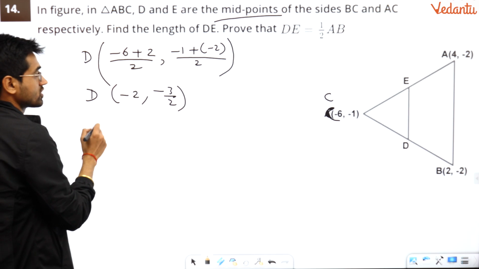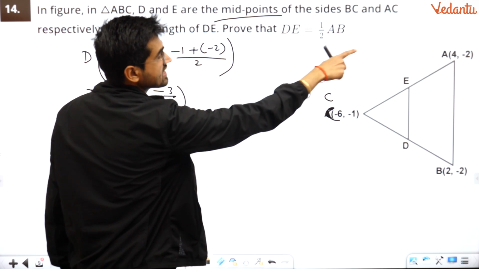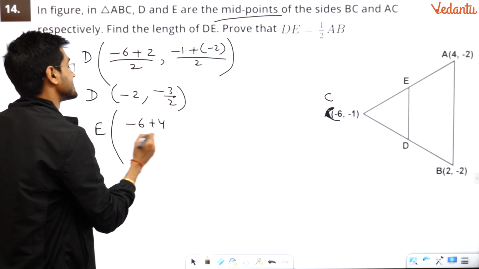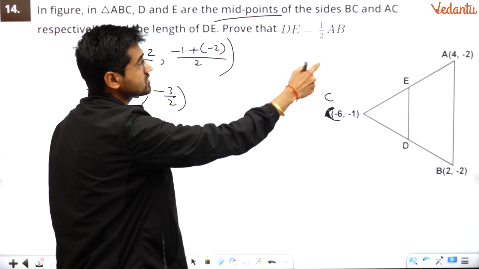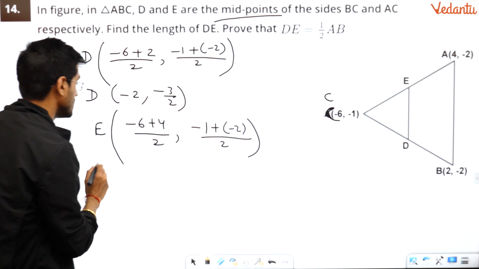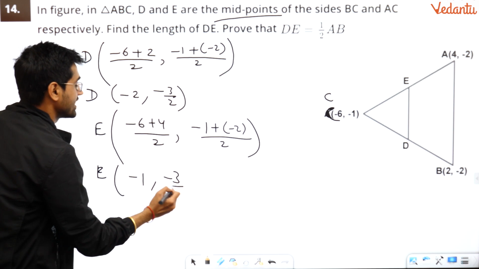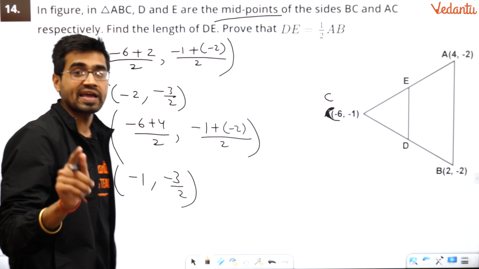Done. Let us take the E coordinate. What is the E coordinate? E is the midpoint of AC. So minus 6 plus 4 divided by 2. x1 plus x2 divided by 2. y1 plus y2: minus 1 plus minus 2 divided by 2. So E is minus 2 by 2, that is minus 1, comma, minus 3 by 2. I have got the point E, I have got the point D.